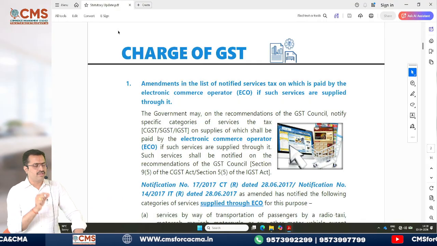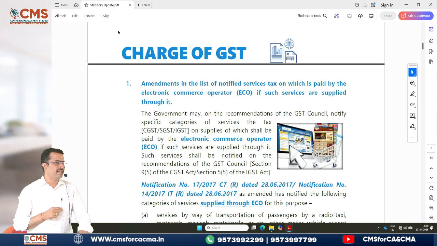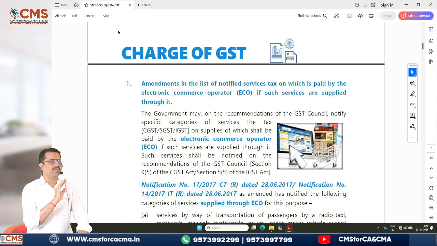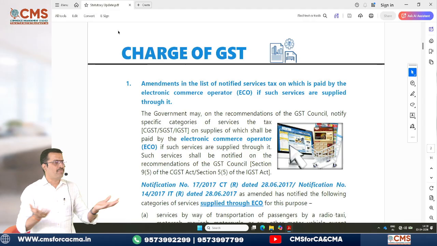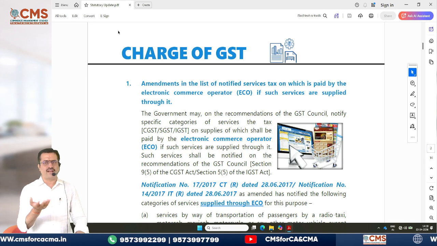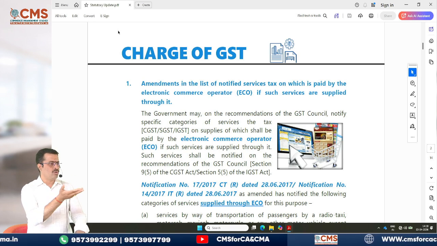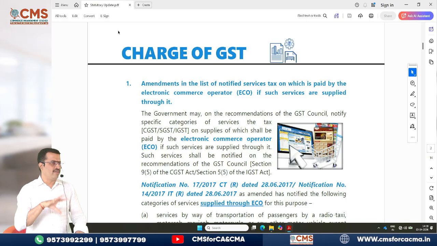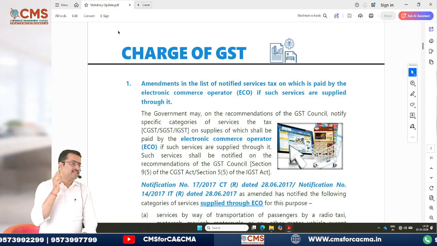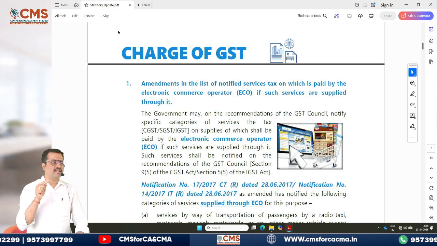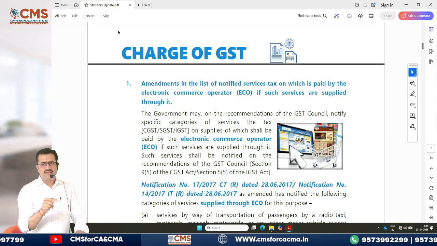So if you observe this e-commerce operator definition, which is there in our levy and collection topic, it says an e-commerce operator is a person who maintains and manages a digital platform for supply of goods or services or both. So best examples: Amazon, Flipkart, Rapido, Swiggy, Zomato, Dunzo, all these will come under what? E-commerce operator. Now, to be called as an e-commerce operator, the government has notified some services which can be carried by an e-commerce operator.